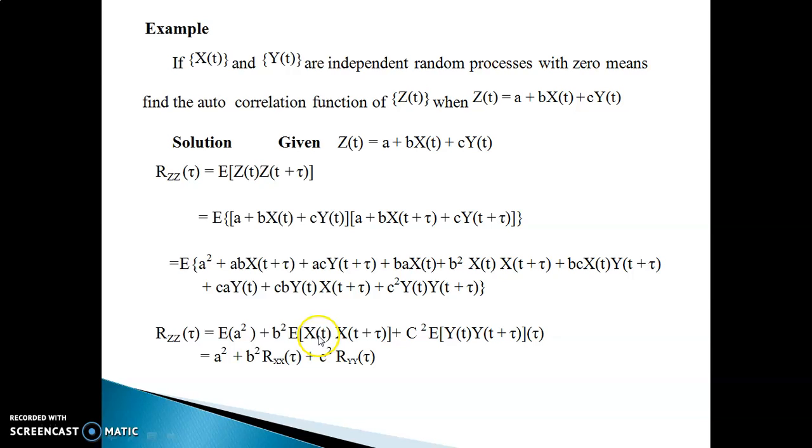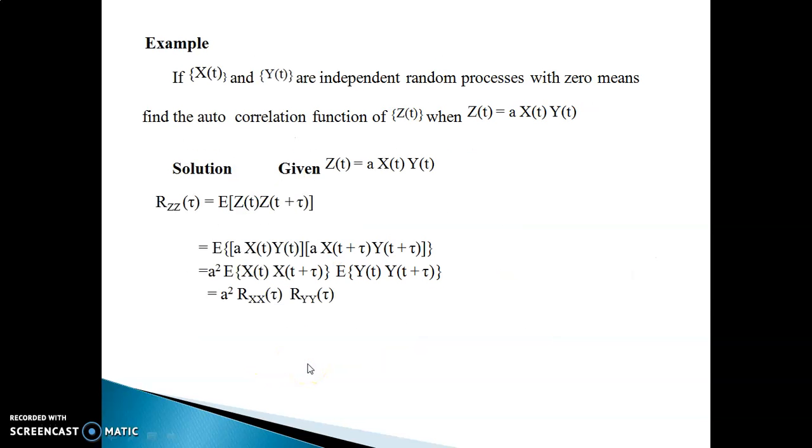Now, expectation of x of t plus tau is nothing but R xx of tau, and expectation of y of t plus tau is nothing but R yy of tau. So, R zz of tau has been expressed in terms of the autocorrelation function of x and the autocorrelation function of y.